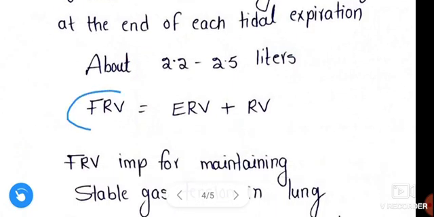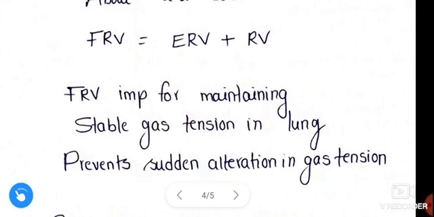Functional residual capacity is equal to residual volume plus expiratory reserve volume. Next, what is the physiological importance of functional residual capacity?